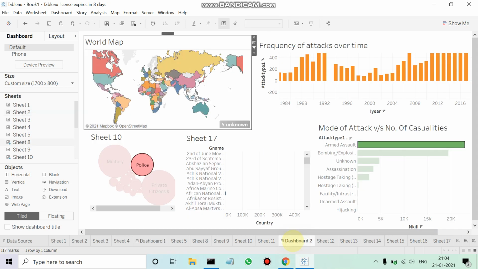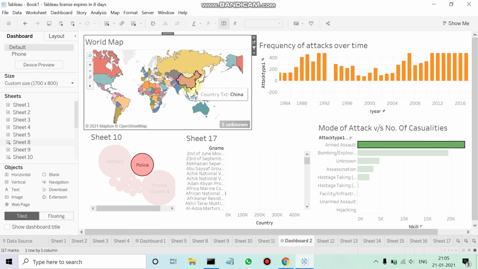Moving on to the next dashboard, I have brought in many kinds of sheets over here as well, and there's a world map here. We have frequency of attacks over time. We have mode of attack versus the number of casualties. Here, sheet number 17 is actually the group name versus the country, and here we have the different sections of the society which were attacked.